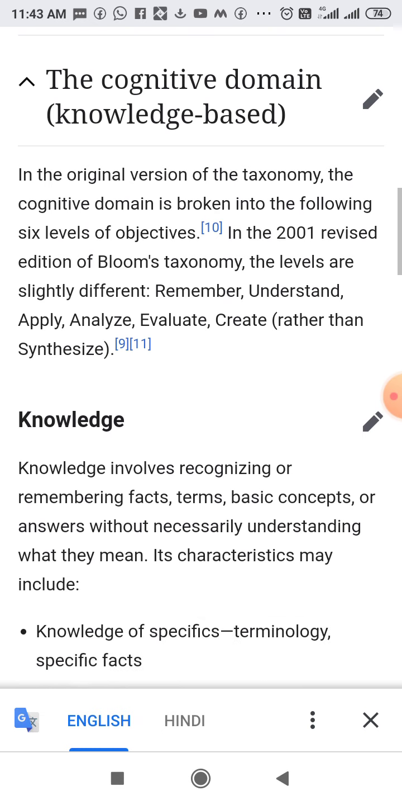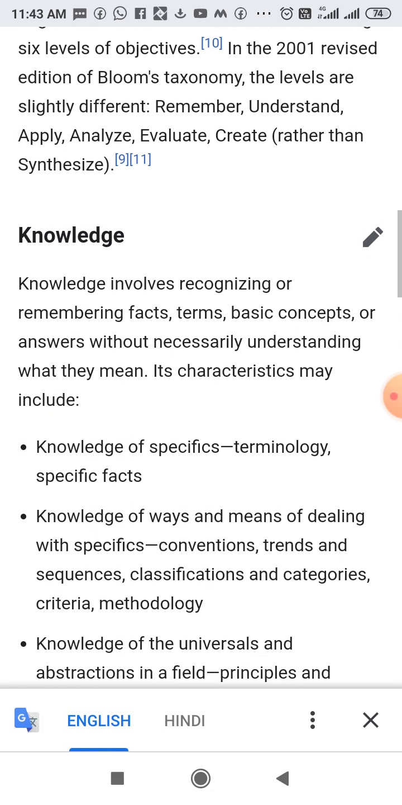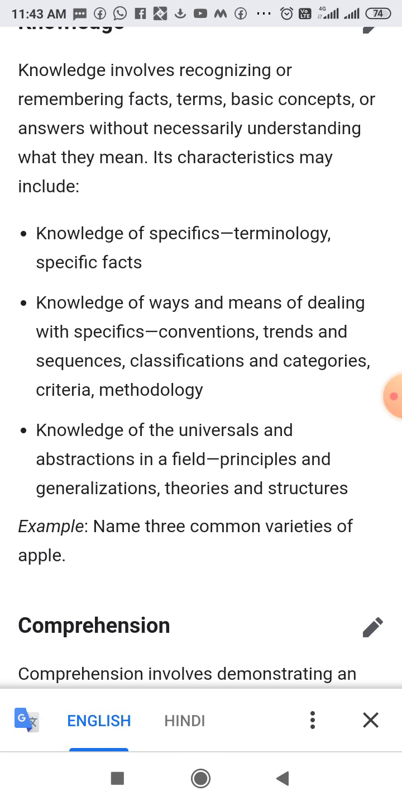So the first level is knowledge. Knowledge involves recognizing or remembering facts, terms, basic concepts, and answers without necessarily understanding what they mean. It may include knowledge of specific terminology, specific facts, knowledge of the universal and abstraction of the field. Name three common varieties of the apple, etc. So knowledge is some information regarding the matter.